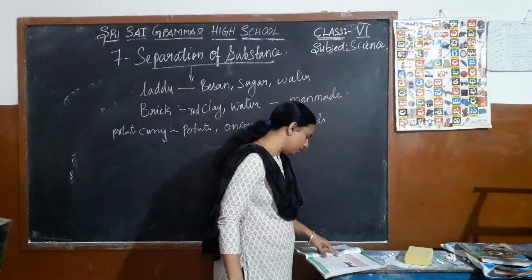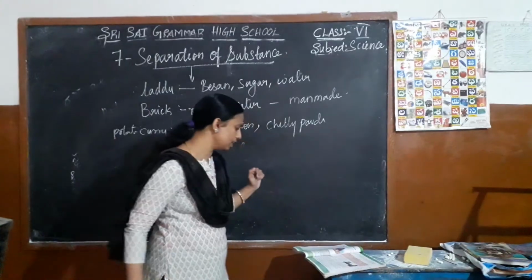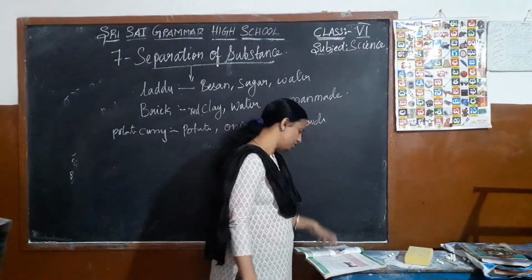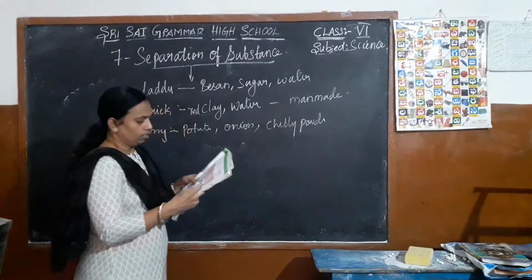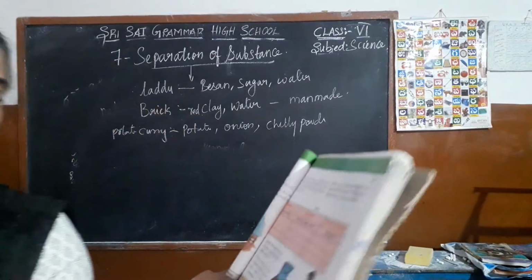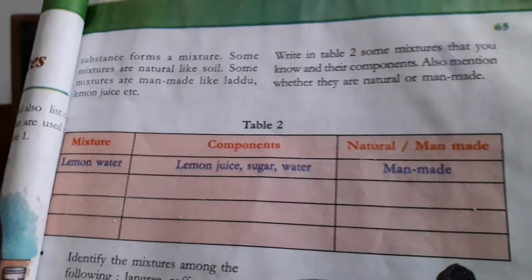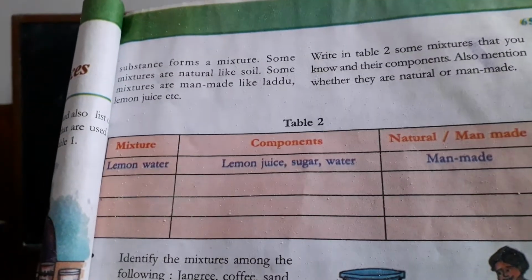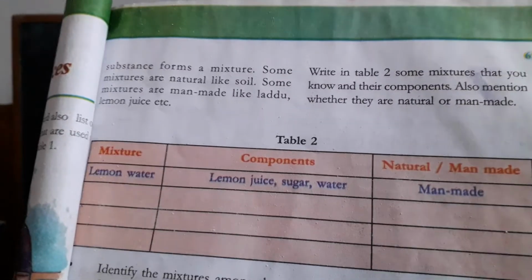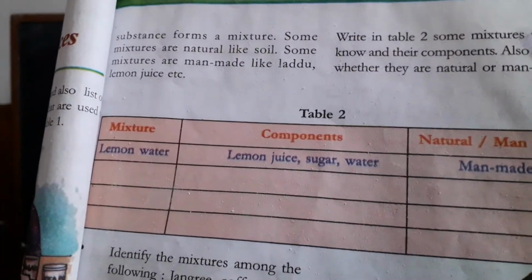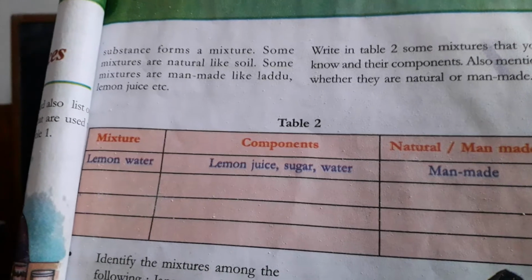Identify the mixtures among the following: jaggery, coffee, sand, haldi, red chili. Jaggery contains urad dal and sugar. Coffee powder, water and sugar. Sand, is it artificial or man-made or natural?